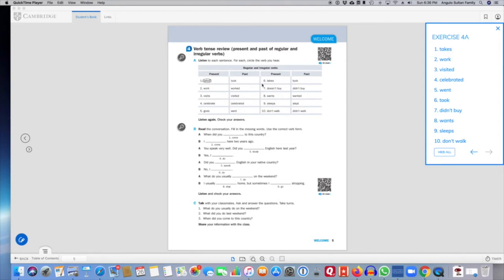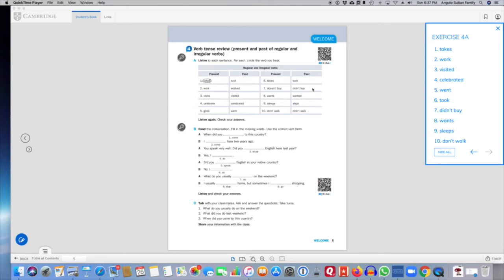Okay, number 6. Number 6 is, "Mike took the bus last week." Last week, it's a time in the past. It's something that happened in the past. He took the bus. Again, we have an irregular verb. Okay, so it's not with the ed. It's not taked. It's took. So you see that here. It's in the past tense.